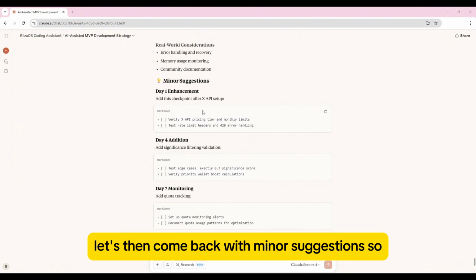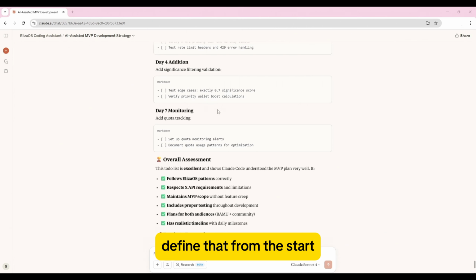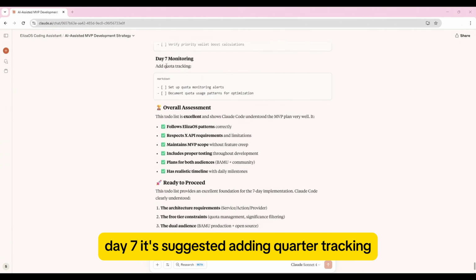That's probably a good one to include. I'd assume that Claude Code would test edge cases, but it might be good to just define that from the start. Day 7, it's suggested adding quota tracking, set up quota monitoring alerts, document quota usage patterns for optimization. So very minor additions is what it's suggested.